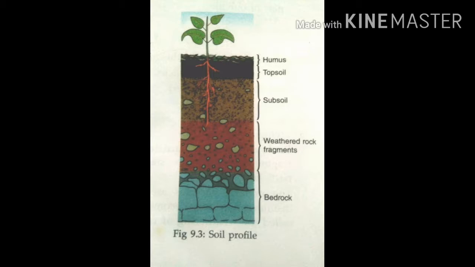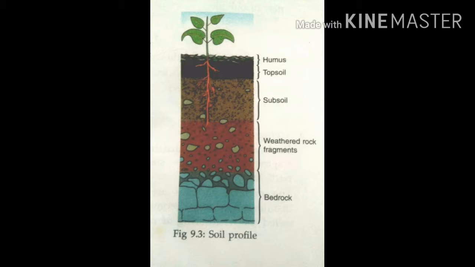A horizon is also called topsoil. It's generally soft, porous, and can retain more water than other layers. This topsoil is dark in color and it's rich in humus and minerals.